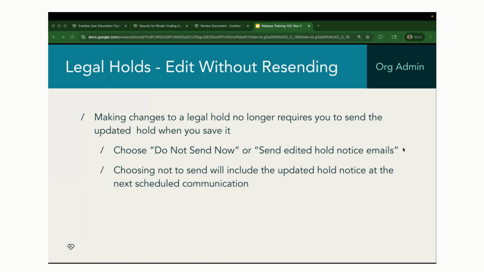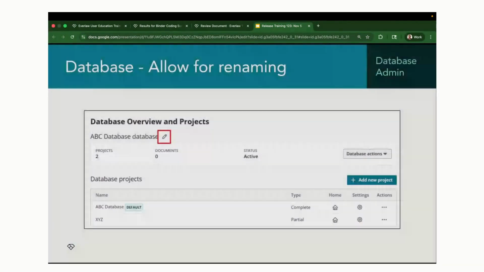Okay, let's keep on moving here. Next up, we have the ability to rename a database. And this is going to be great news for those database admins. If you ever needed to rename a database and therefore its complete project, you can now do that from the database admin page. Previously, this was only available to organization administrators, or you'd have to reach out to the Everlaw support team to do this, but we've now given that ability to the database admin as well. So you can go to that database settings page, select that pencil button, and then you can change the name of your database.